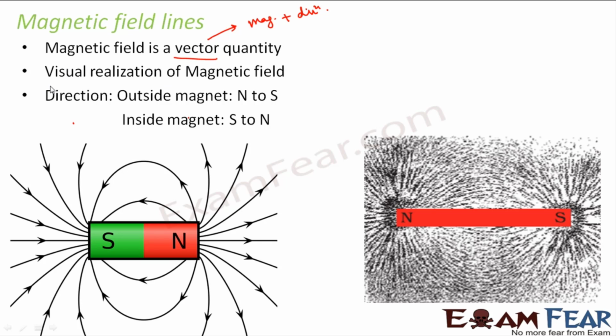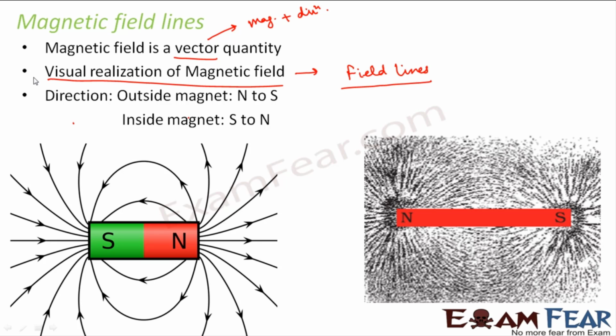So in order to visualize the magnetic field, magnetic field lines came into the picture. They are also sometimes called field lines. Magnetic field lines are a form of visual realization of the magnetic field, showing how the magnetic field looks. None of us can see the magnetic field, right?